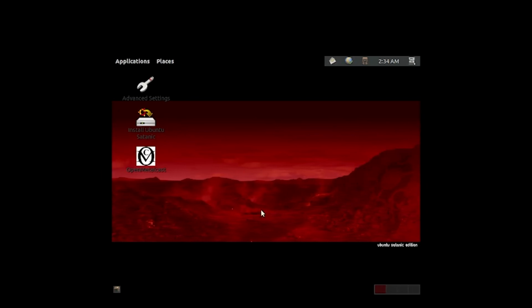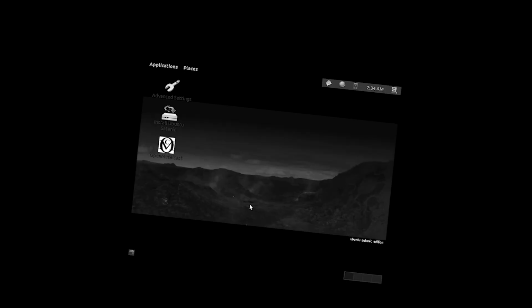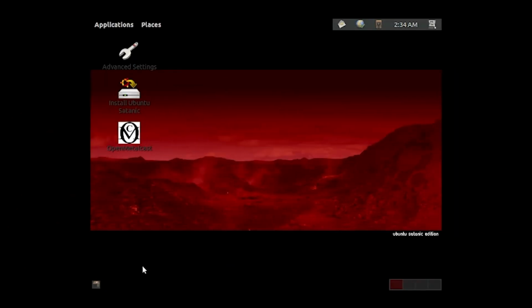This is Ubuntu Satanic Edition. You know, I didn't think the devil would be a Linux user. Now you might be wondering, what makes it so satanic? But the bigger question should be, can you at least game from the underworld? I mean, if I'm trapped down here for an eternity, at least let me load up some CSGO, or maybe that's just super hell. Well, let's just show the desktop.